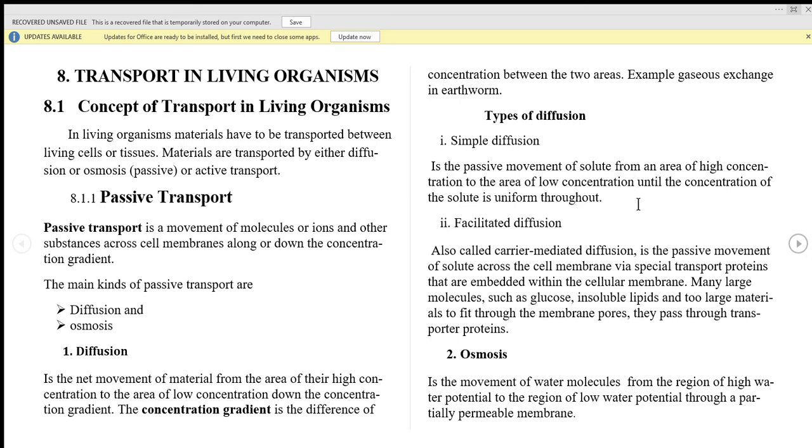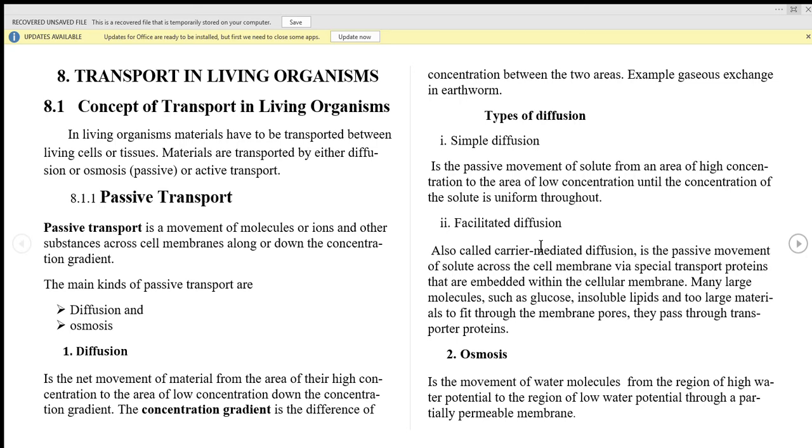Kwa hiyo katika simple diffusion, material na move kupitia membrane pore from one cell to another cell. That is a simple diffusion. But in facilitated diffusion, here material move from one cell to another, and this always involves large molecules or complex molecules.